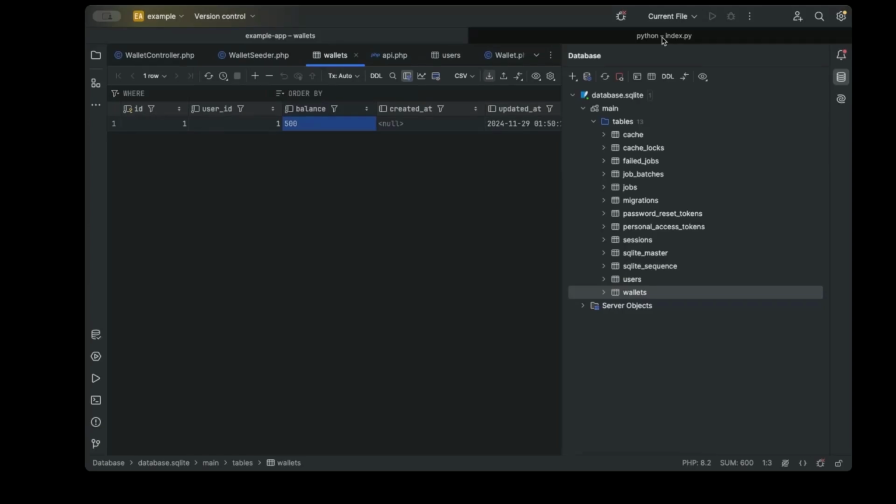If I refresh this, we have a balance of 100 bucks. What does this mean? I've cheated the system. So just in case, I will advise you to run this script against your code base, and the results might be very shocking to you.